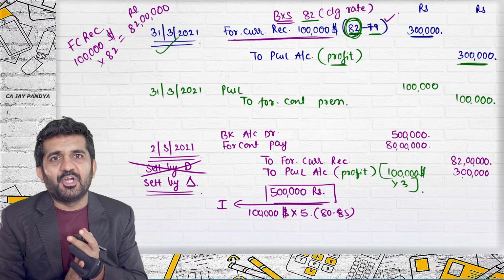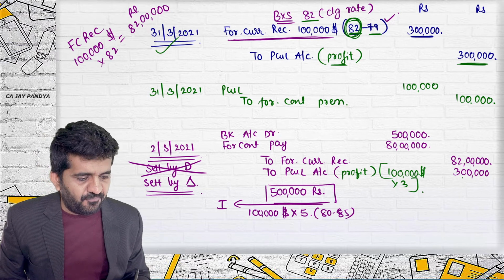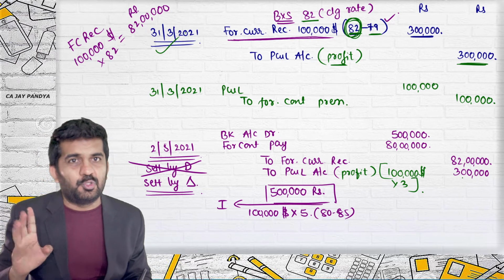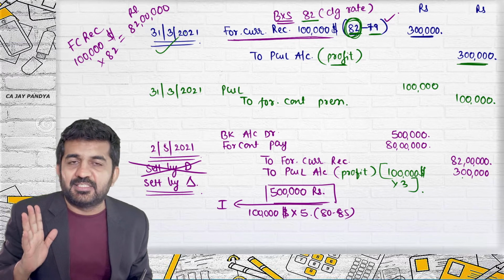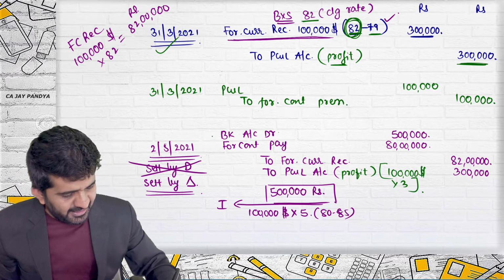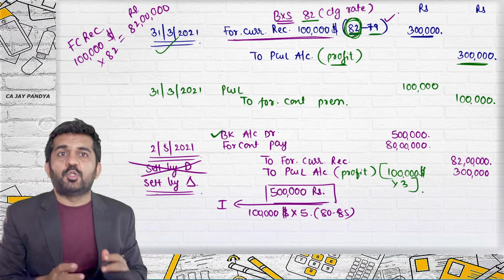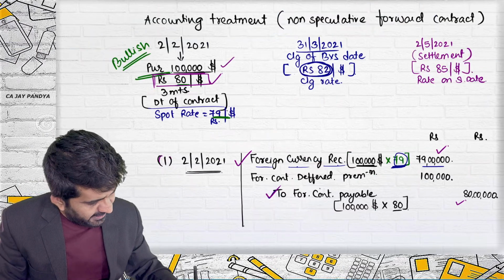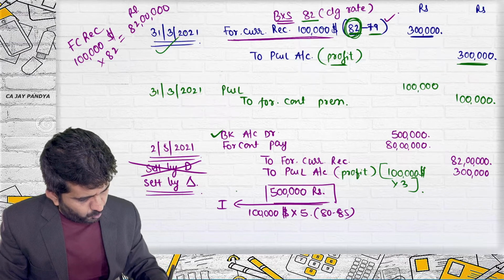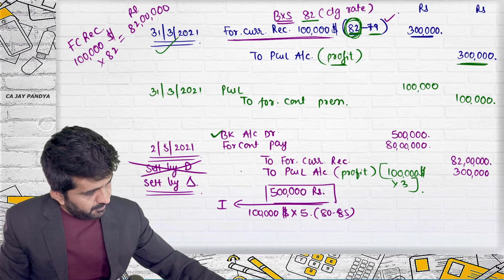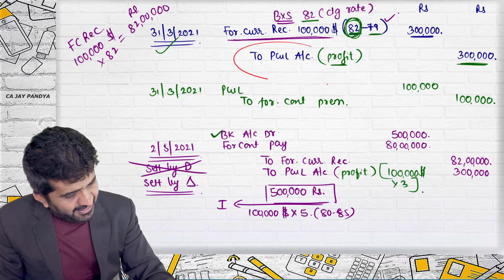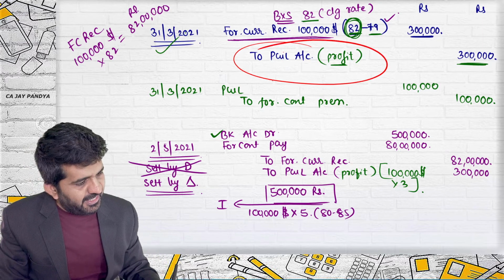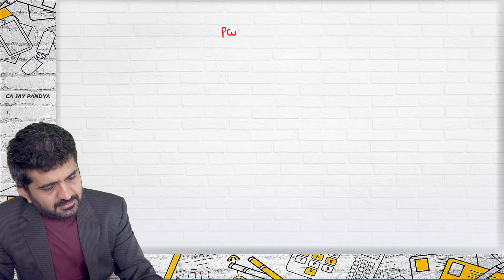Sir, we are having a total profit of 5 lakhs. I absolutely agree. You are having a total profit of 5 lakhs. Let me write down all the P&L account entries. Where is the P&L account over here? Credit. P&L account credit by 3 lakhs.